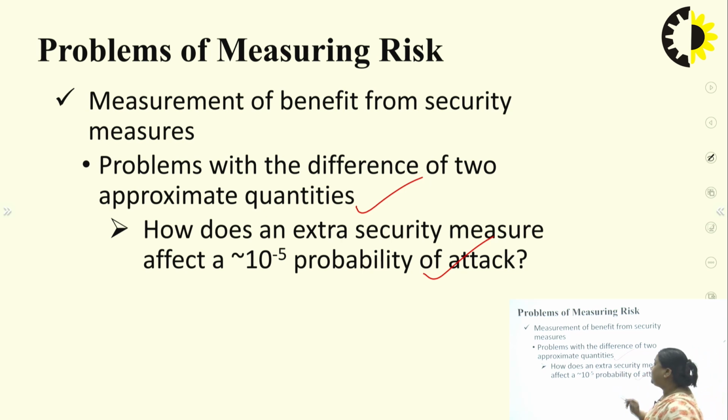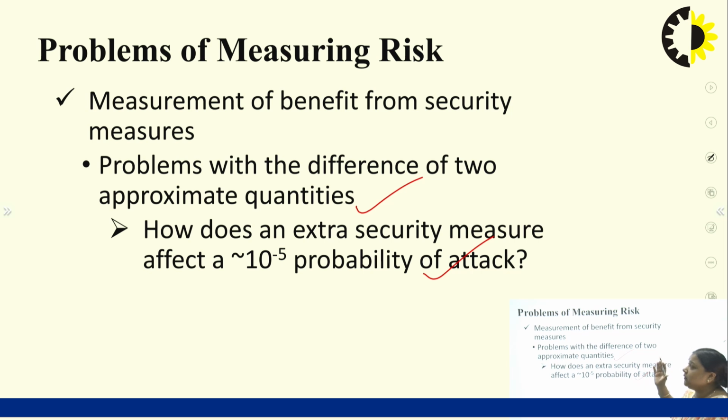How does an extra security measure affect a 10 raised to the power minus 5 probability of attack? So it is very difficult to find the benefits of measuring these security risks and taking security countermeasures.